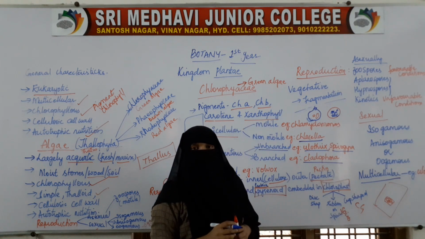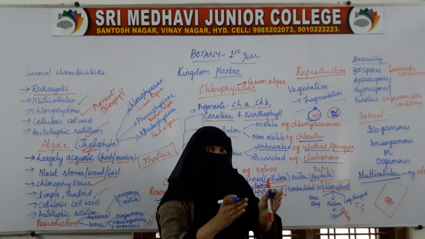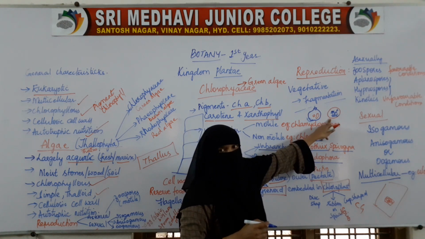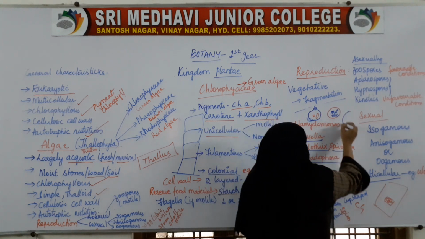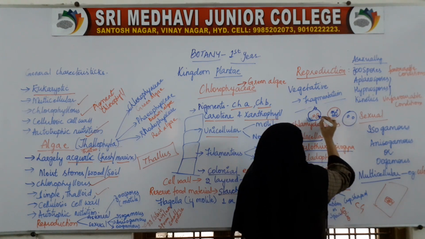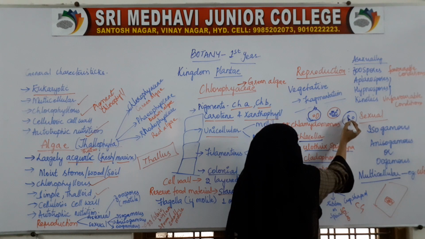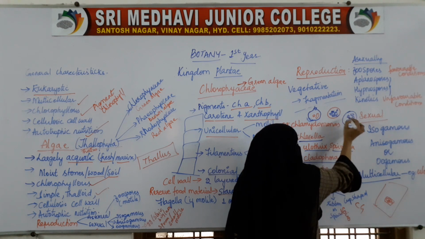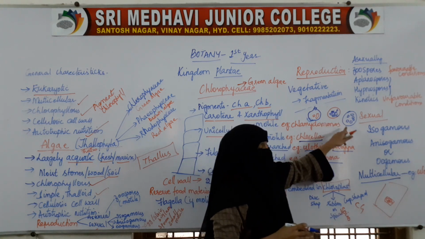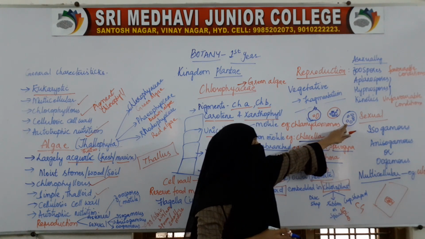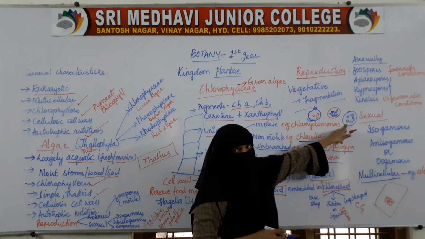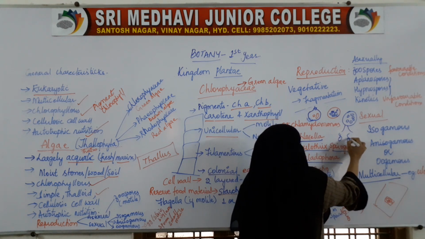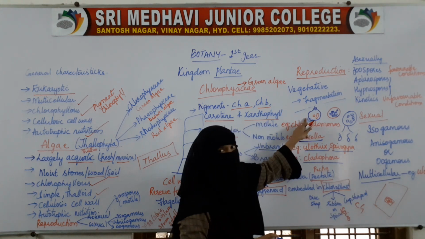One nucleus will divide into 2, 2 will divide into 4, 4 into 8. So, a few mitotic divisions take place and it produces spores.